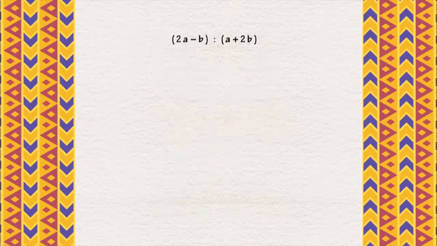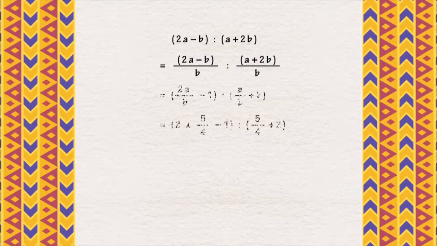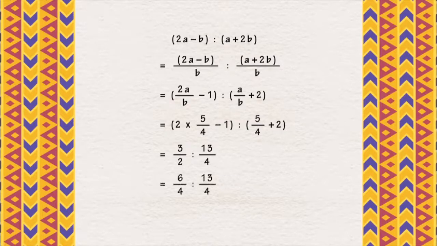In the second part, let's first divide bracket 2a minus b to bracket a plus 2b by b and do the mathematical operation. Then, substituting a to b equals 5 to 4 that we worked out in the first part into the expression, this makes 3 over 2 to 13 over 4. We can then make the denominator 4 on both sides, which makes 6 over 4 to 13 over 4. Simplify the expression and then we can get the answer, which is 6 to 13.